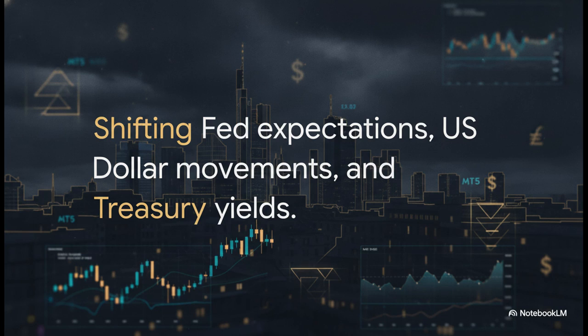Well, shifting macroeconomic conditions were the primary culprits. We had a really potent mix of changing Federal Reserve expectations, fluctuating Treasury yields, and sudden US dollar movements as the broader market tried to digest some complex economic data. All of this dramatically spiked intraday volatility and aggressively challenged our automated positioning.